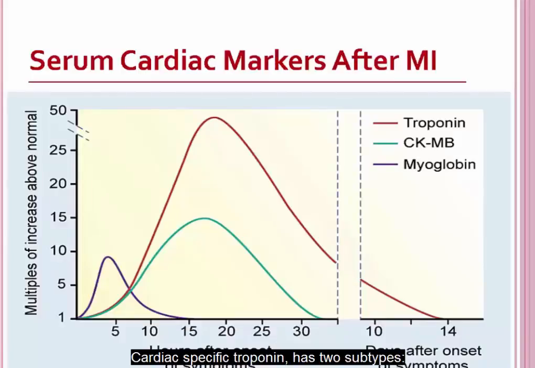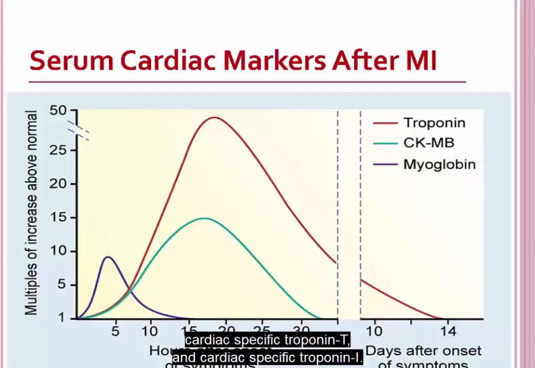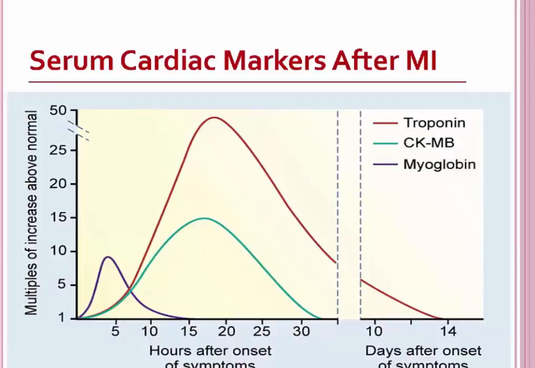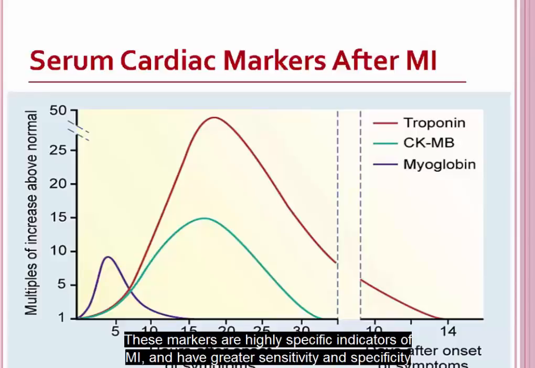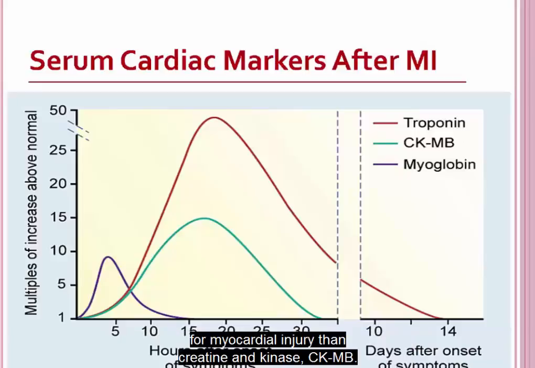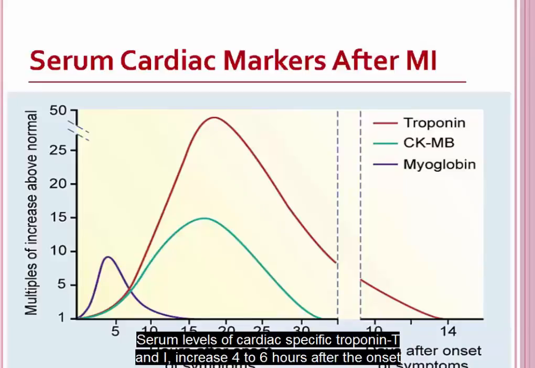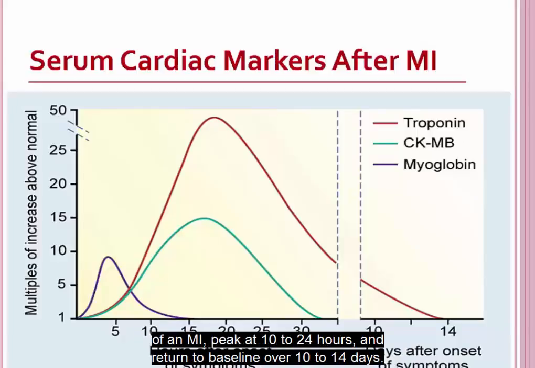Cardiac-specific troponin has 2 subtypes: cardiac-specific troponin T and cardiac-specific troponin I. These markers are highly specific indicators of MI and have greater sensitivity and specificity for myocardial injury than creatine kinase CK-MB. Serum levels of cardiac-specific troponin T and I increase 4 to 6 hours after the onset of an MI, peak at 10 to 24 hours, and return to baseline over 10 to 14 days.